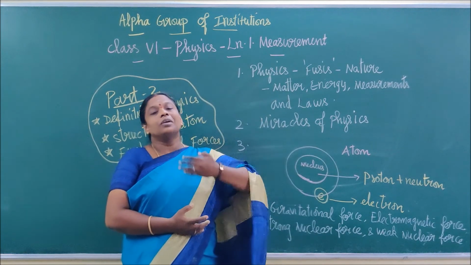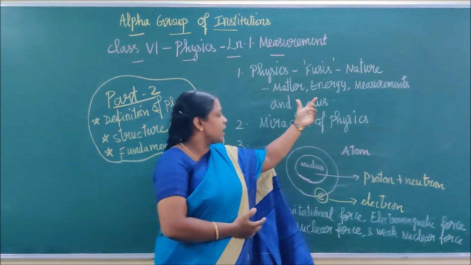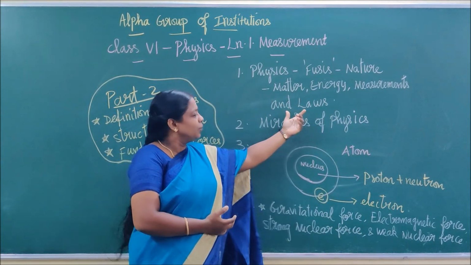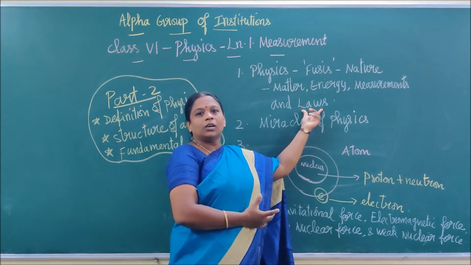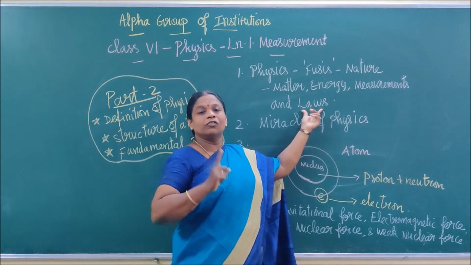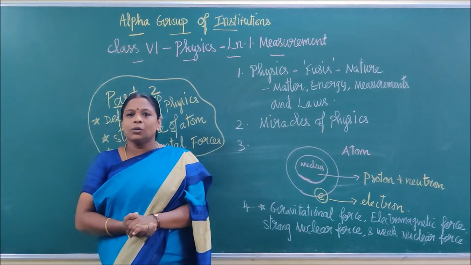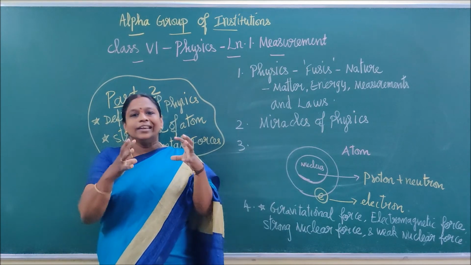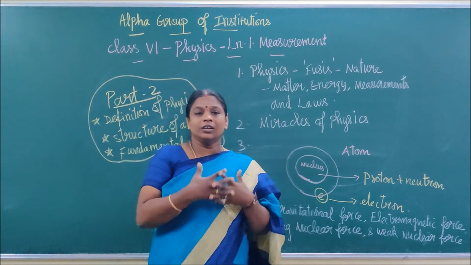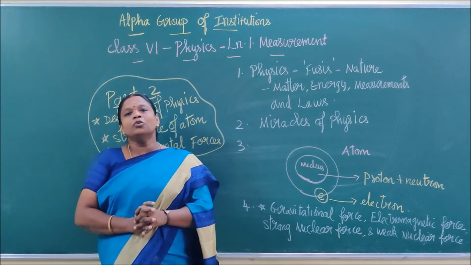So now we are moving into two more concepts. It explains about measurements and the laws. You may not know what this word laws is. It is not L-O-S-S, don't confuse with that spelling. This is L-A-W-S. This laws means a general truth of our nature and the processes in nature. General truth means what?